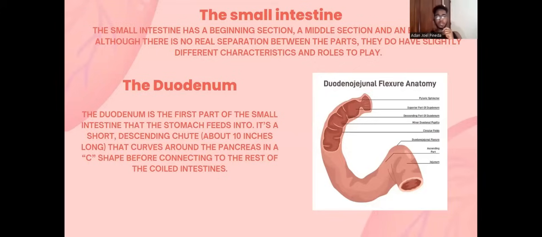The beginning section is the duodenum. The duodenum is the first part of the small intestine that the stomach fits into. It's a short descending chute about 10 inches long that curves around the pancreas in a C shape before connecting to the rest of the intestines.